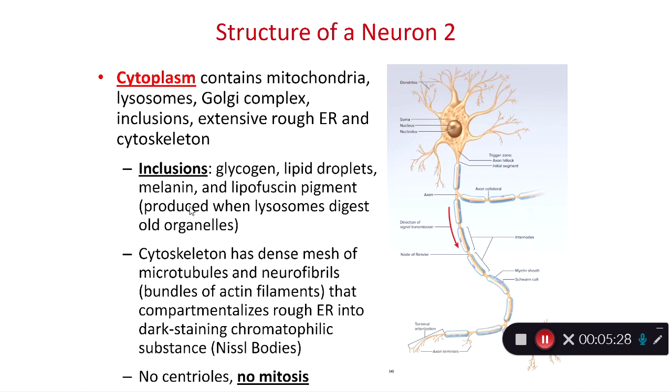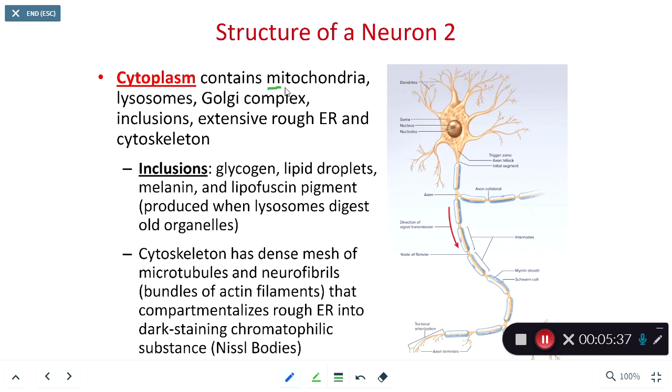As we're looking at the neuron, the cytoplasm of the neuron, sometimes referred to as the neuroplasm, I'm not a big fan of that term, it's going to have a lot of mitochondria, where neurons are very electrically active, and that means they need lots of chemical energy. A lot of lysosomes. The Golgi complex is going to be fairly extensive, and there's lots and lots of rough ER. That rough ER is so extensive within the neurosoma, it's visible as dark patches.